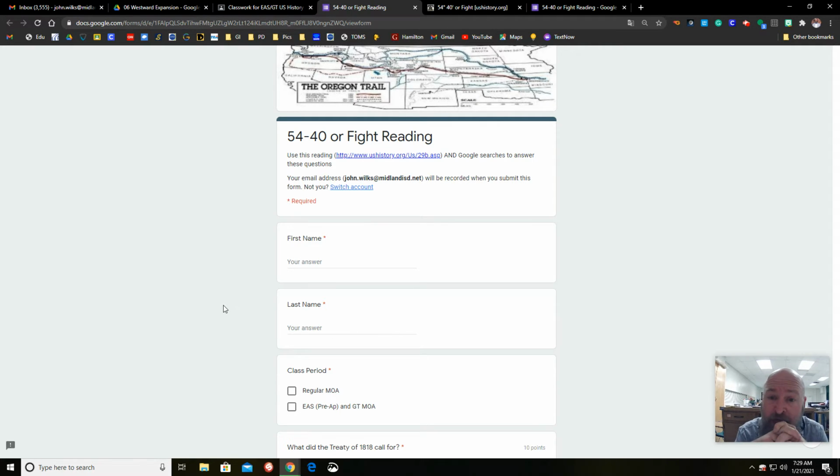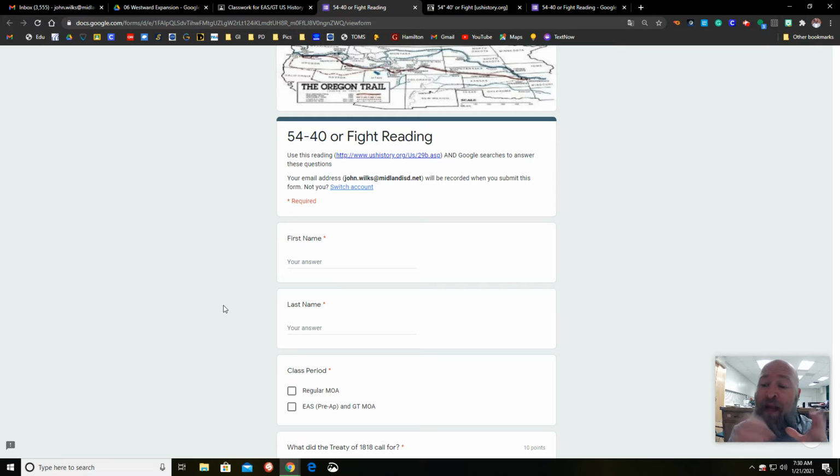The big story here is this. 54-40 refers to a line on the map. The United States was claiming to own a chunk of land that today includes the states of Oregon and Washington, as well as territory up in what is today Vancouver. And James K. Polk ran for president, promising Americans he would acquire that territory or go to war against England, Canada to get it. So that was the premise of his campaign to get elected.